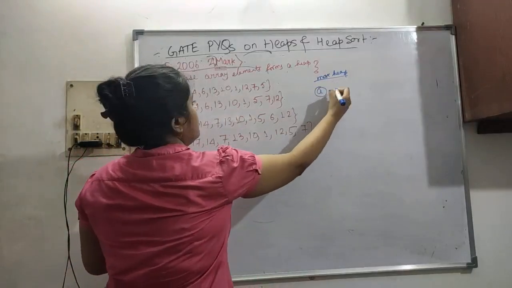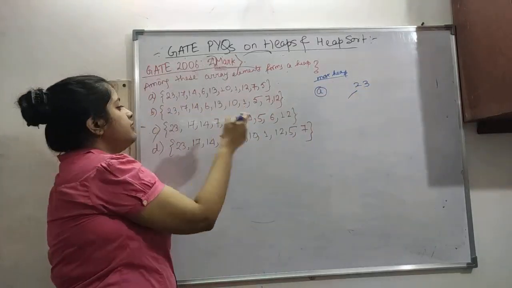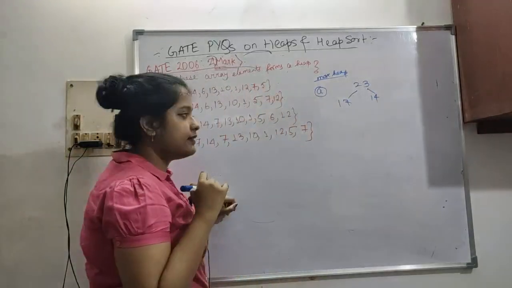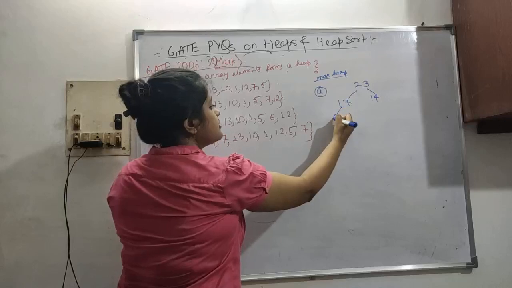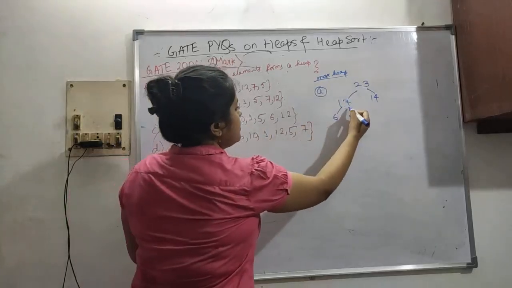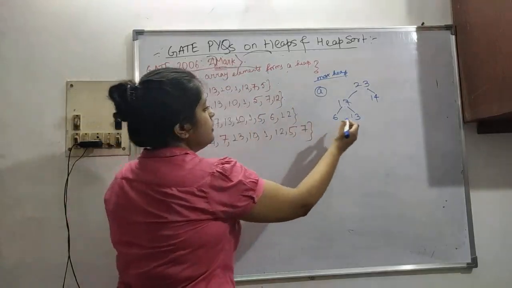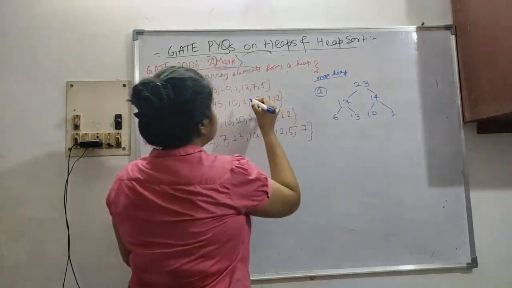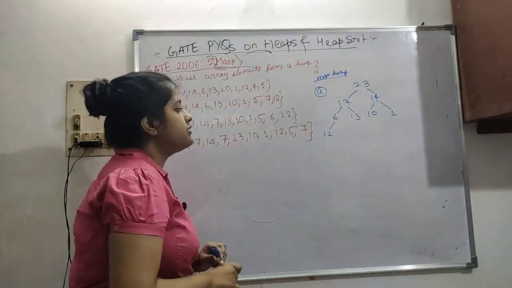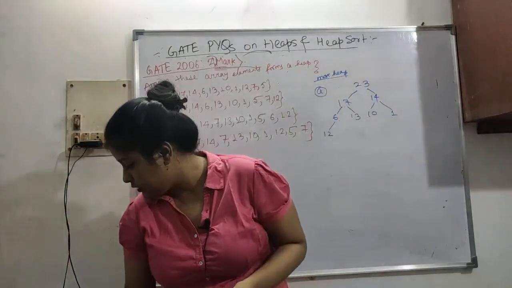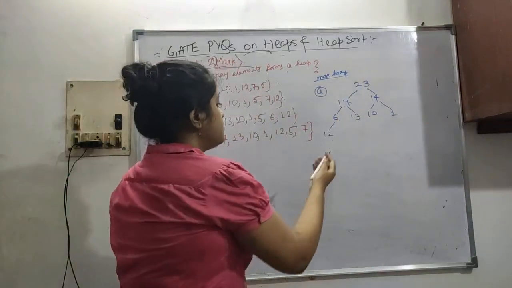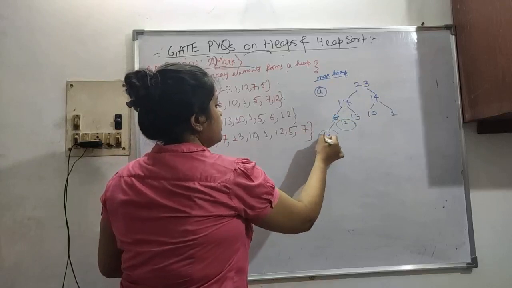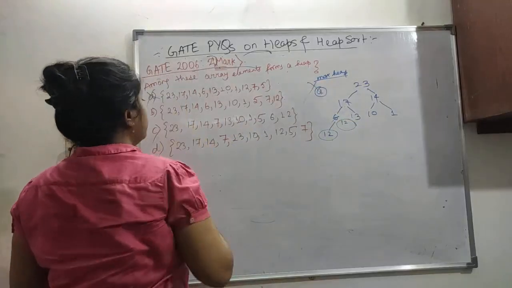So option A, 23. Then 17 is here. Then 14. All these elements are lesser than 23. Then 6. 6 is less than 17, it's okay. Then 13. 13 is again less than 17, it's also fine. Then 10. 10 is less than 14, it's okay. Then 1. 1 is less than 14. Then 12. See, when we are inserting 12, 12 is greater than 6. So our max heap property fails. 12 would have been present here, then it would have been a max heap, but this is not. So this is false. So option A is wrong.